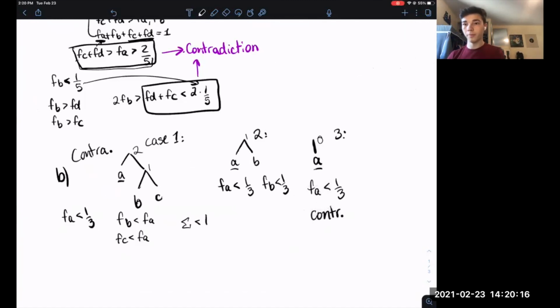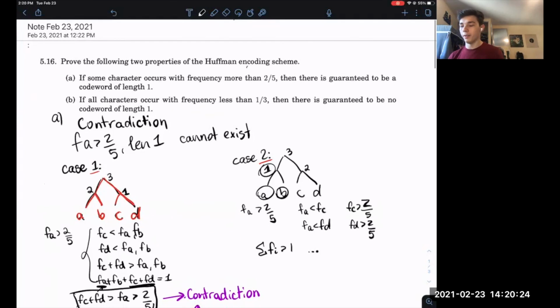So this is maybe easier than part A, and just has more cases where you have to really make sure that you cover all the cases where there's a code word of length 1, and then for all of them prove that that tree cannot exist. That's pretty much the general approach to Huffman. You look at the algorithm, and by cases assume what it combines. From there, you can derive the equations, inequalities to show which is less than what. And from that, something in the end breaks down, and you'll be able to prove your original statement.